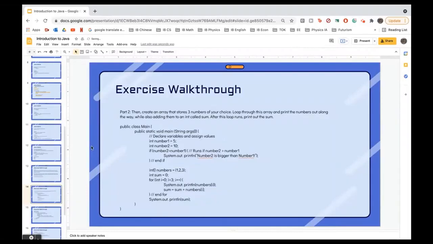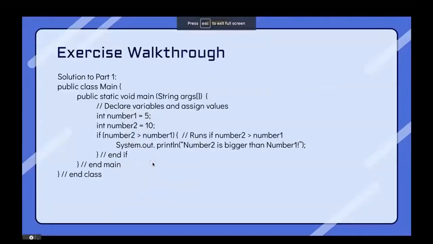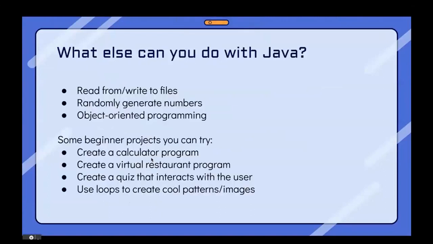Yeah, so that's it for the exercise walkthrough. And now we're going to talk about what else you can do with Java. This is an introductory crash course to Java, and it really covers the basics, but although these are basics, they're fundamentals you need to know when coding, and it's really good to have a good foundation with these.